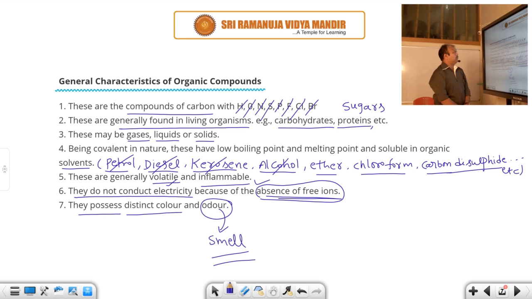Generally organic compounds have a covalent nature, covalent character will be there. When they have covalent character, you know very well covalent compounds have low melting point, low boiling point and lower densities.